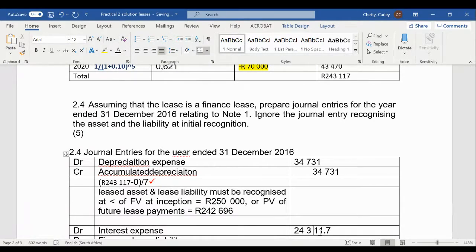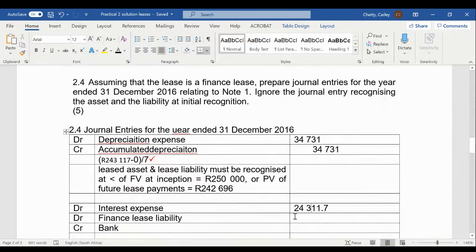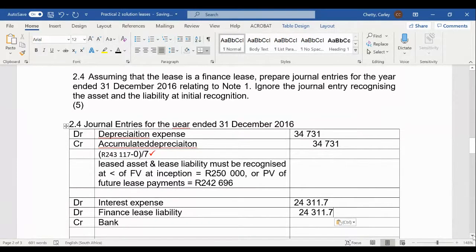1.7. Okay, let's see if you guys got the same. Okay, perfect. So the interest is going to be 10% of the lease liability, which is equal to the present value of the minimum lease payments. So the interest is going to be debit interest expense, credit your finance lease liability for an amount of 24,311 Rand and 70 cents.